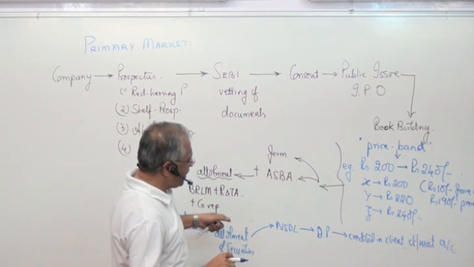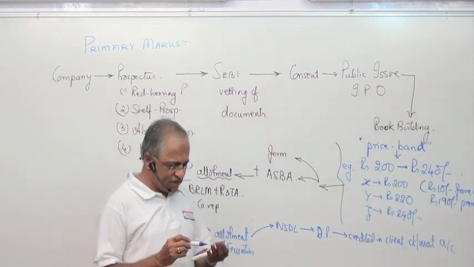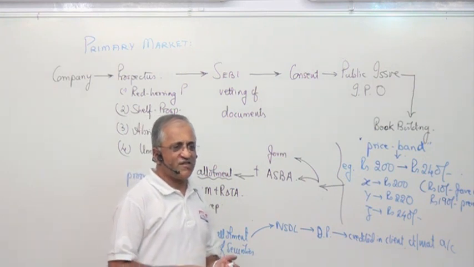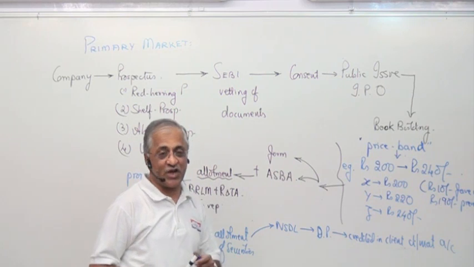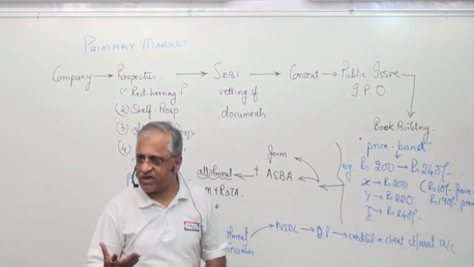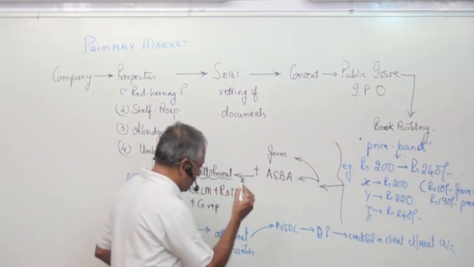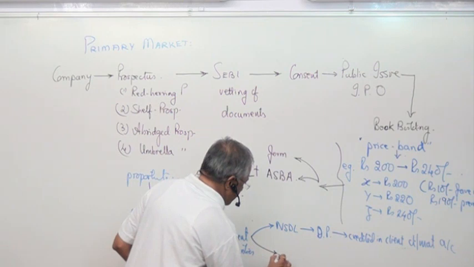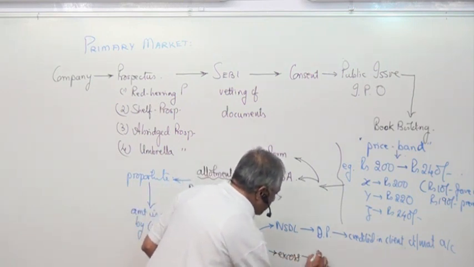In ASBA, the question of refund does not arise. But earlier, if you paid by check, and before that we used to accept cash also, then we would take the excess amount. This goes to the banker.